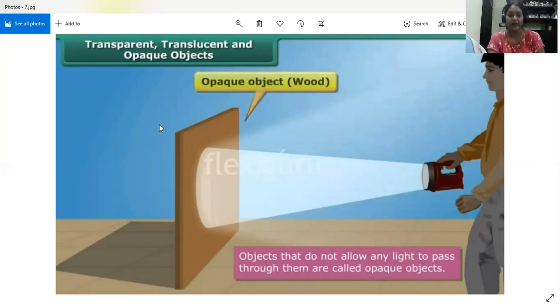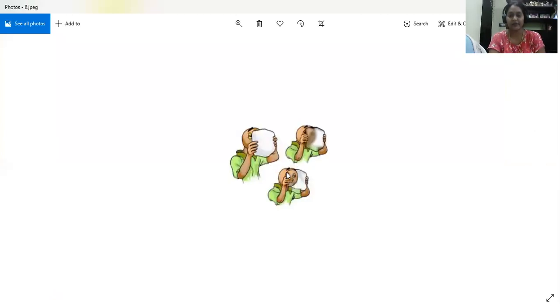So now we can divide materials by the next property: transparent, through which we can see; translucent, which means not very clear; and opaque, objects through which light cannot pass. In this picture also you can see this boy. This one is transparent, this one is translucent, and this one is opaque.